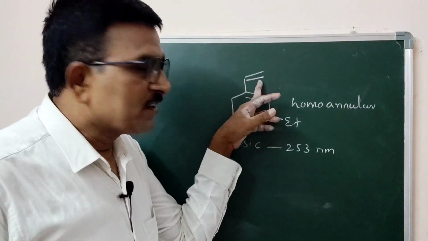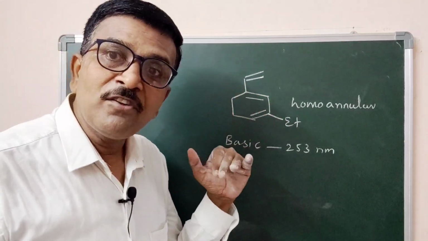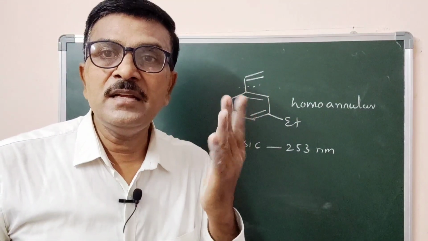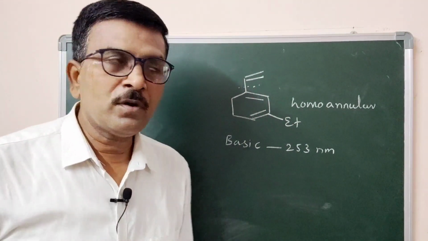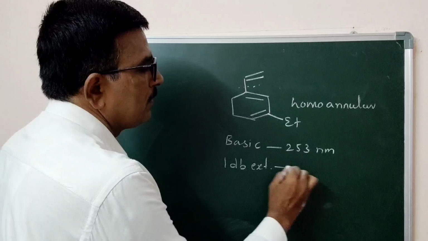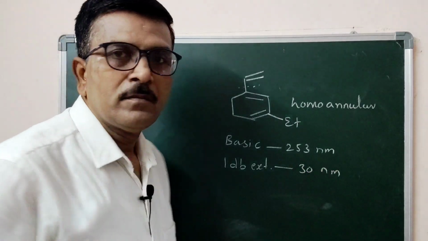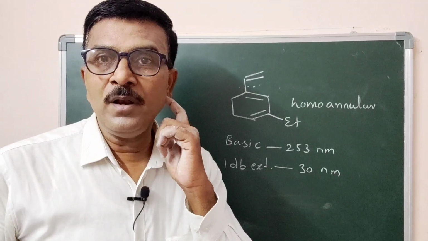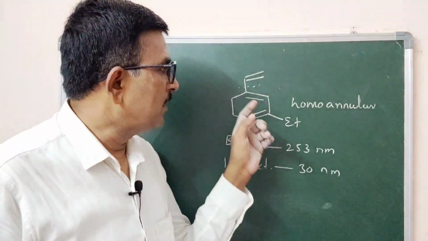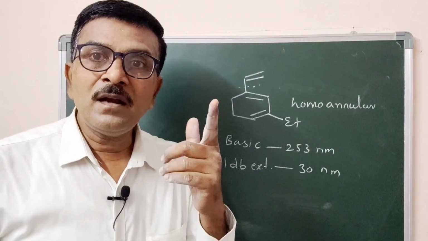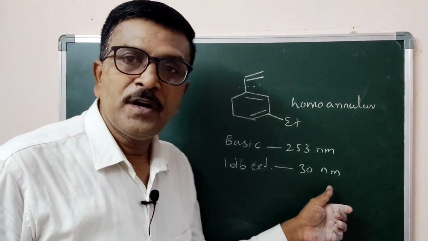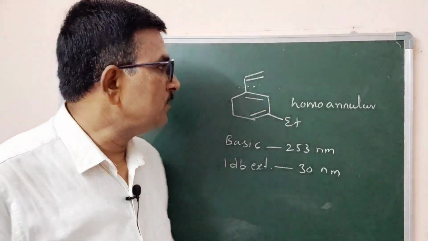Now this extra double bond is separated from the first two double bonds by one single bond. So this double bond extends the conjugation of the first two, and therefore contributes 30 nanometer. Are you following? In the previous example, the extra double bond is separated by two bonds, so it is not extending the conjugation. But in this isomer, the extra double bond is in conjugation with the first two, as it is separated by one bond. So it contributed 30.